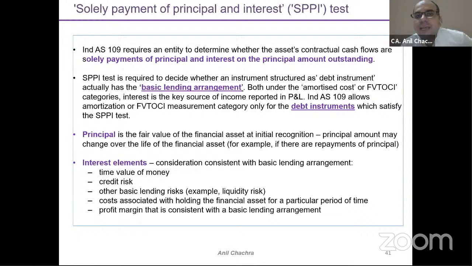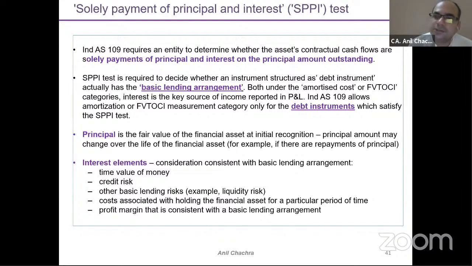So this SPPI test, right? It's a basic lending arrangement. A basic lending arrangement consists of two things. One is your principal part and the other is your interest part. Principal is the fair value of the financial asset at initial recognition, right? The second part is your interest part. Interest would be your time value, which is the passage of time, and another is your credit risk, right? So you can understand that these transactions are part of a basic lending arrangement.